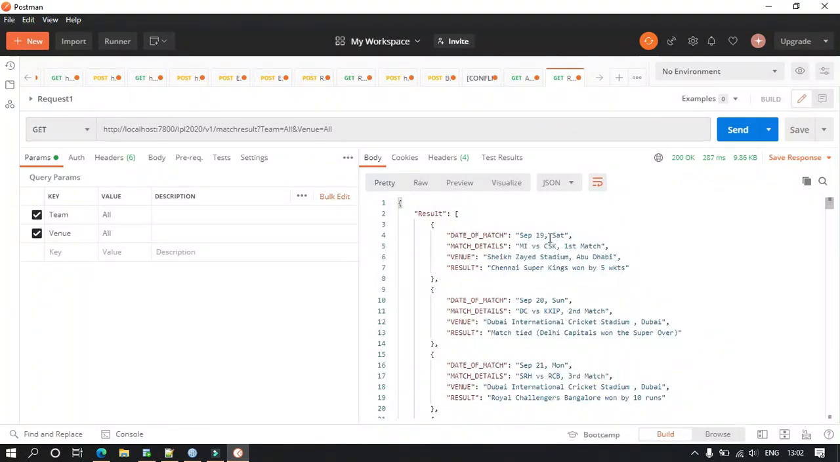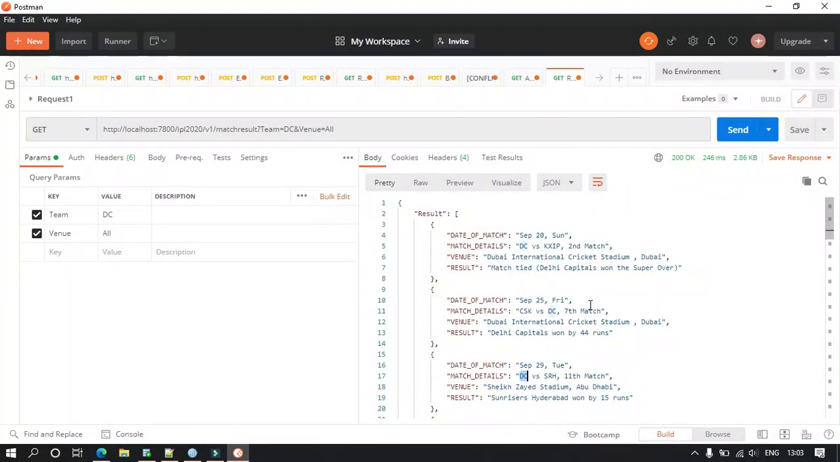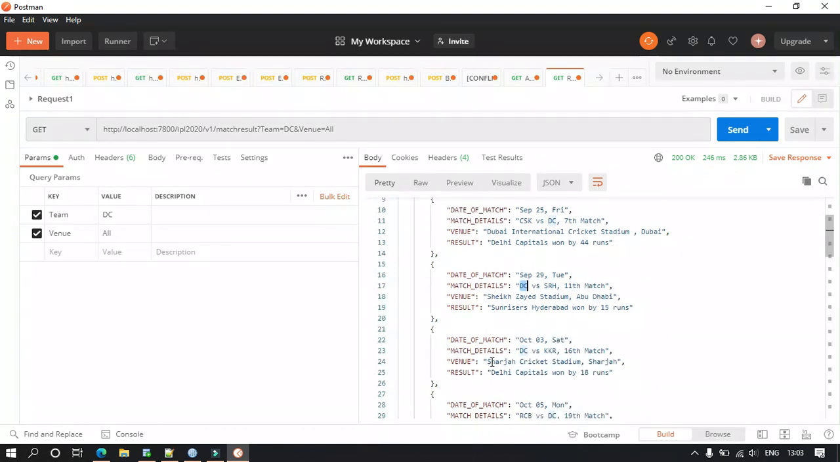But if I want to filter on the basis of a particular team, let's take an example of DC, and put DC here, all the matches of DC will be displayed. And suppose I want to filter out the matches of a team on a particular venue only, suppose Delhi's matches at Sharjah Stadium, then I can put the value here and send.